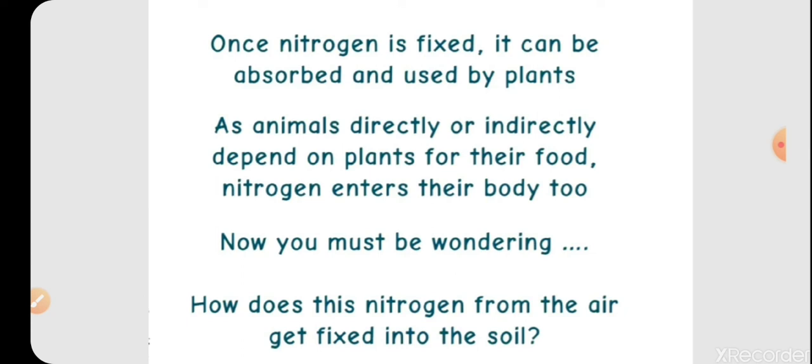Nitrates are nitrogen compounds which are easily taken up by plants. As animals directly or indirectly depend on plants for food, nitrogen enters their body also. As cows graze on grass and plants, the nitrogen present in the plants, and the chlorophyll, is also taken up by the animals as they eat it.